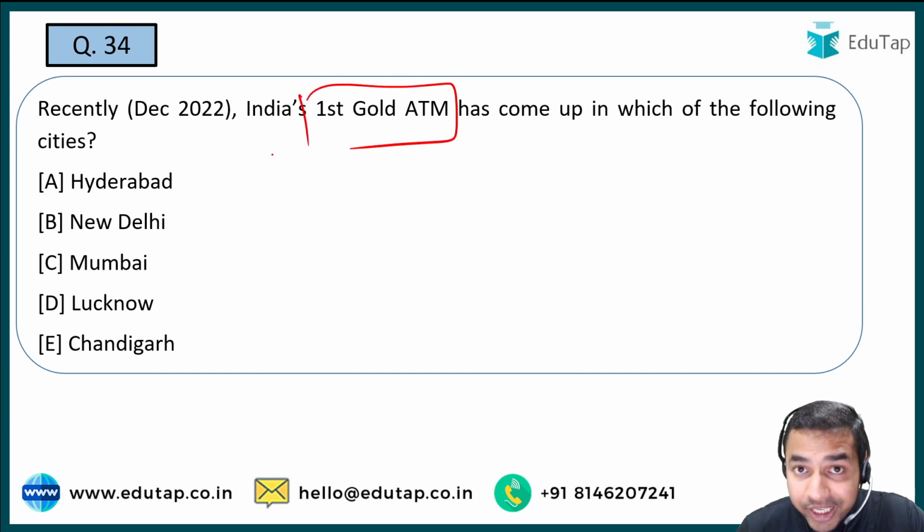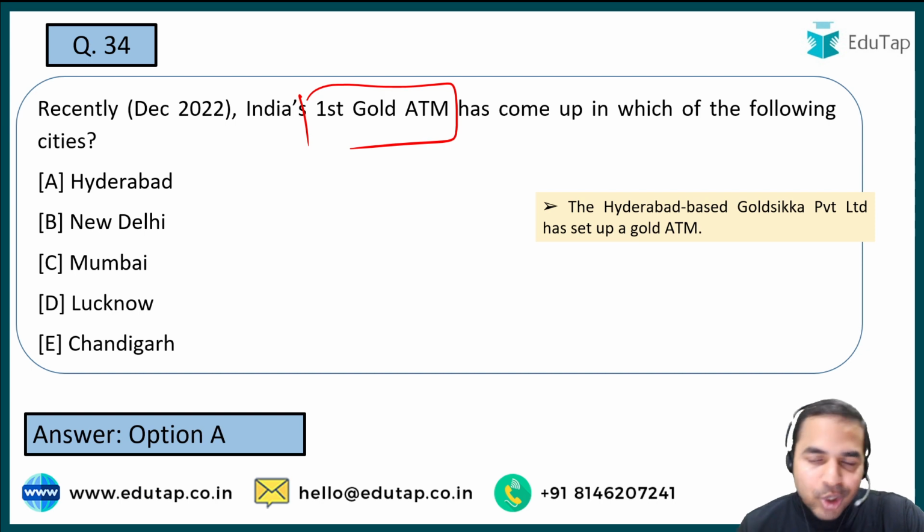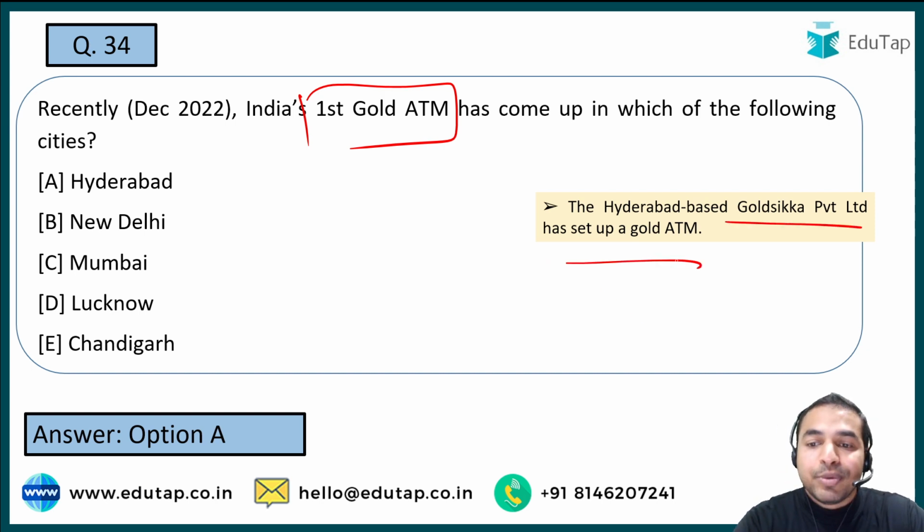See guys, this is the ATM from which you can just withdraw the gold coins, and all these gold coins will be 24 karat gold. तो यहाँ पर वो कौन सी प्लेस है जिस प्लेस पर इसको लॉन्च किया गया है? That is option A, हैदराबाद. हैदराबाद के अंदर इसको लॉन्च किया गया है, and this Hyderabad based Gold Sikka Private Limited has been set up